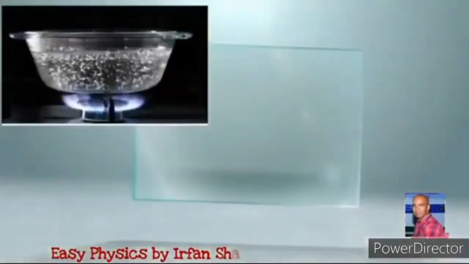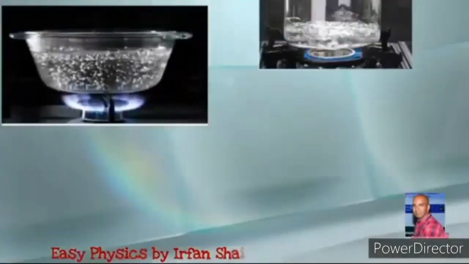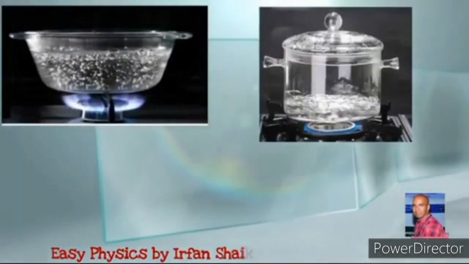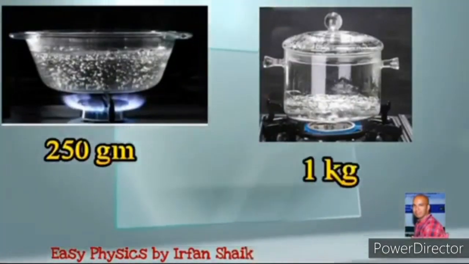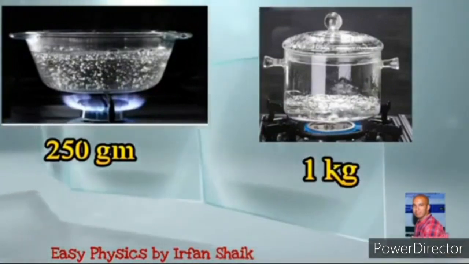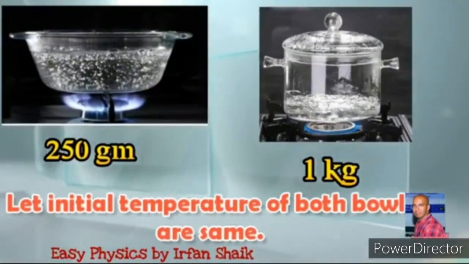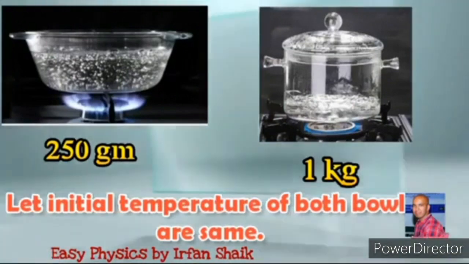Let us take water in two different bowls. The first bowl contains 250 grams of water and the second one contains 1 kg of water. Let the initial temperatures of both bowls be the same.